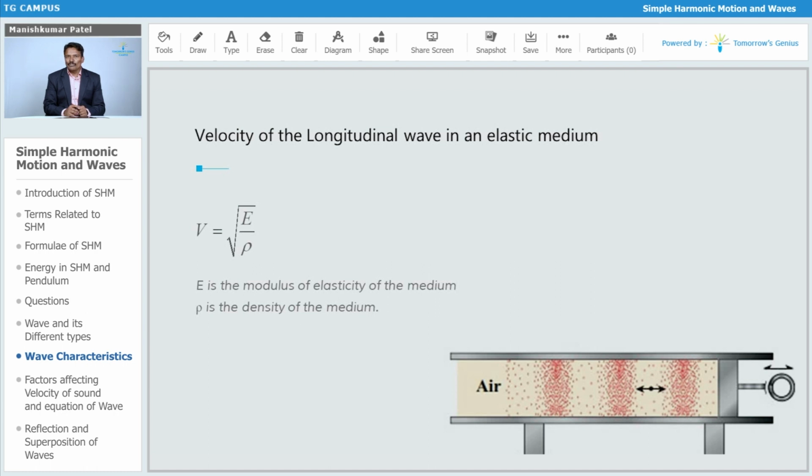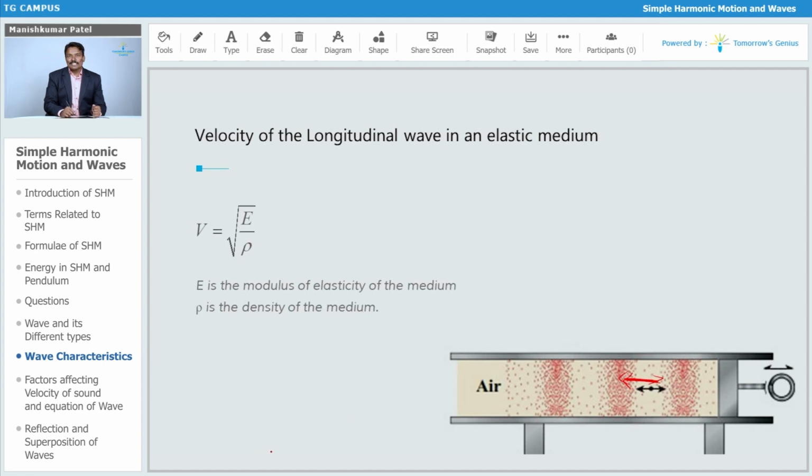Again, rho is the density of the medium. The medium should be an elastic one through which the waves are going to be transferred. You can understand it by an example: consider a cylinder with a piston. When you press the piston, you get compression and rarefaction. Alternate compressions and rarefactions form, and the particles do a to and fro motion. If you observe any one particle, you will find that it does that to and fro motion, and this is how the wave propagates. The velocity is given by square root of E upon rho.